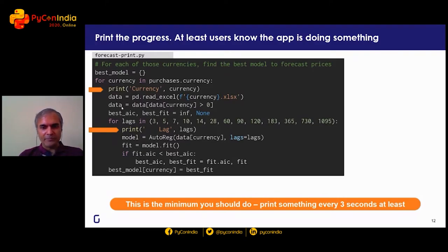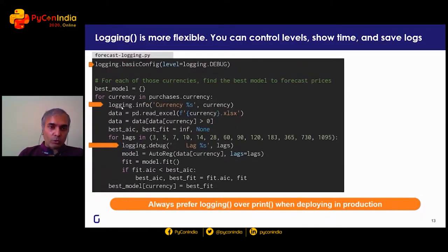But before we go there, the main takeaway that you should keep in mind is that if something isn't printed every 3 seconds, then the users are going to worry. I'm talking about console applications, but on the web, if they've started something and it's a long process and they haven't received an update in 3 seconds, they'll assume something is wrong and tag it to bad user experience. So what can we do that's a little bit better?